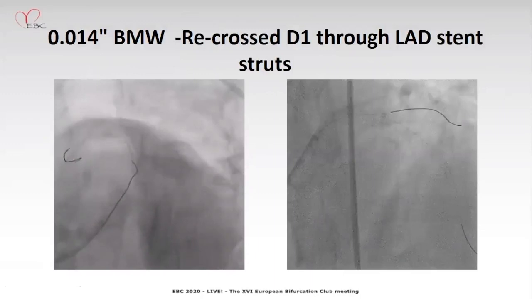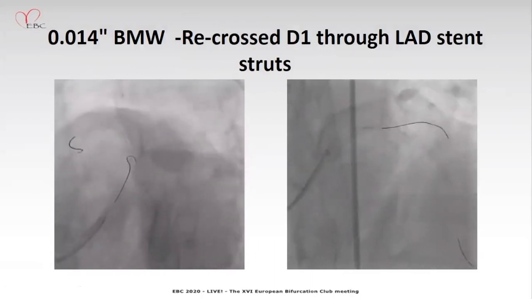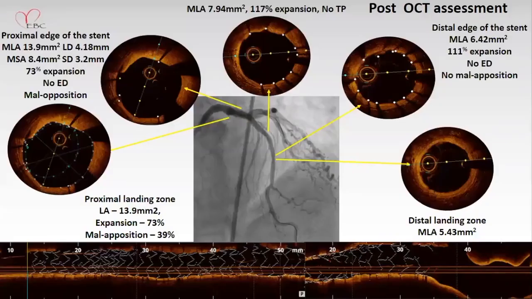We recrossed the BMW wire. This is mainly to see, because we are using the OCT, whether any struts are across the side branch ostium, and how is the apposition and expansion. Distally, there is no edge dissection. Proximally, there is no edge dissection. It is expanded very well. Expansion is more than 100%. And distal, if you see 6.42 square mm, the distal reference zone MLA is 5.43. So more than 100% expansion achieved, apposed very well here.